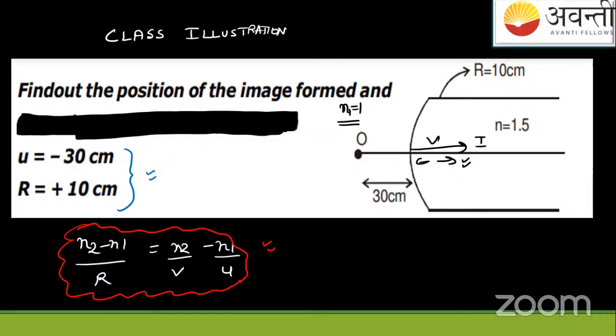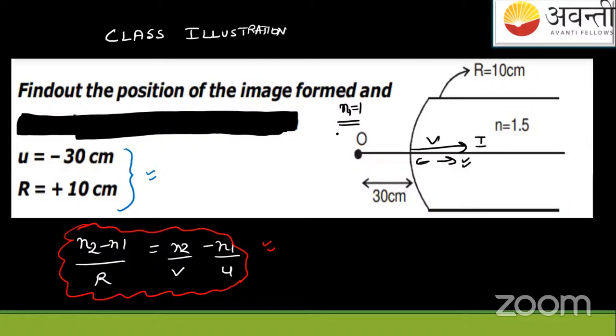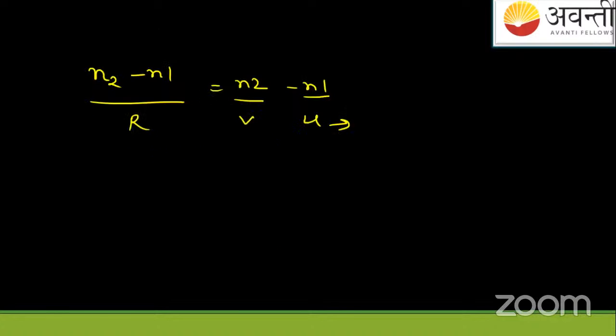See, just apply the formula here. It's n2 by v minus n1 upon u equals n2 minus n1 upon r. You know, with the sign convention, u is already given here as minus 30, and R is already given with sign convention. So just pick it and fit it there, and you'll get the answers. What is N2? Glass. Yes, glass has refractive index 1.5. N1 is air, 1.